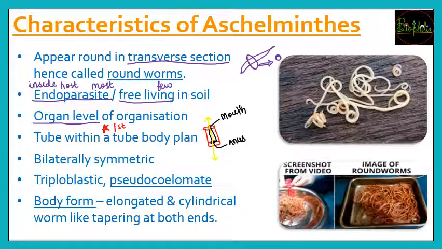Now these are going to be triploblastic and pseudocoelomate. So again this is the only phylum that is going to be pseudocoelomate, यानी उनके पास coelom formation is going to start but it is not going to be covered everywhere by the mesoderm. So अब pseudocoelomate को अगर और डिटेल में पढ़ना है, you can go to the first part of this chapter and study it in detail. So link will be provided in the description box down below. You can go and check that video as well. So pseudocoelomate होगा और ट्रिप्लोब्लास्टिक होगा, ऐसे कॉन्फ़िगरेशन विल बी ओनली सीन इन द Aschelminthes.